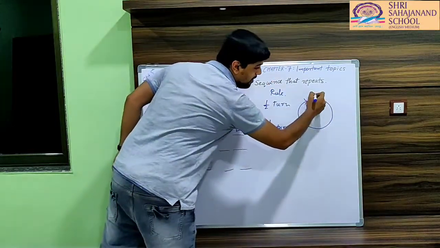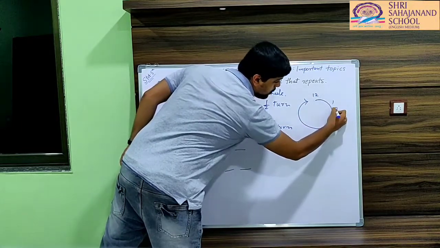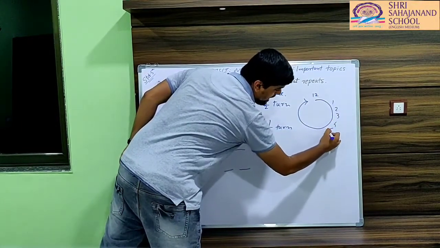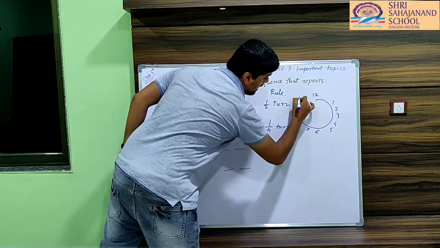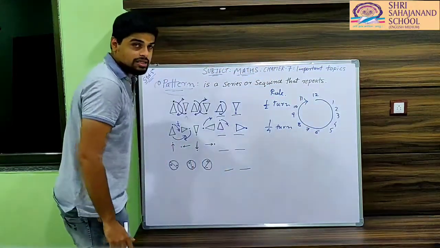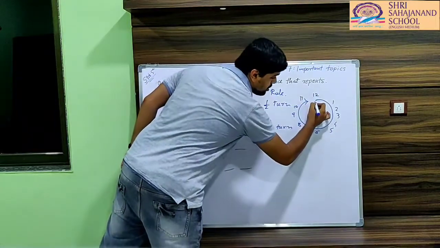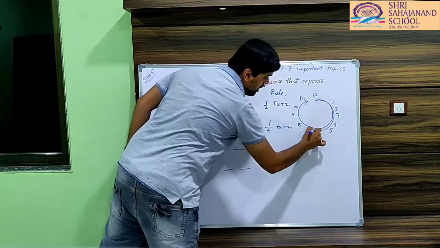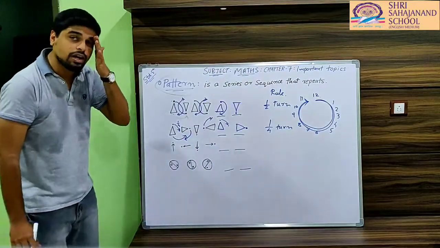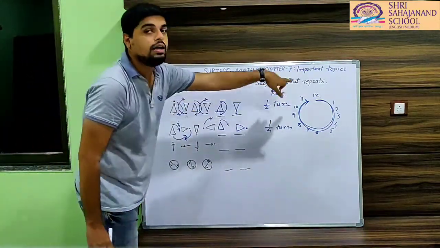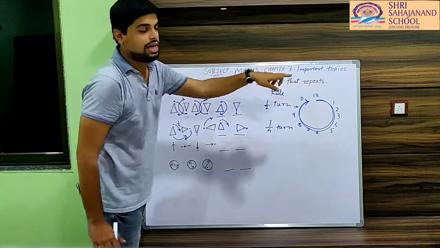This way. 12, 1, 2, 3, 4, 5, 6, 7, 8, 9, 10, 11 and 12. Isn't it? So in which direction do the hands of a clock rotate? This direction. And when any shape or figure rotates in that manner, that is called the clockwise direction.